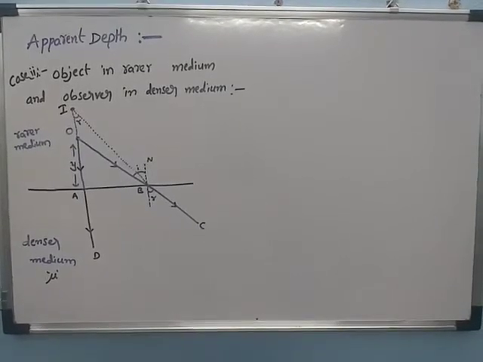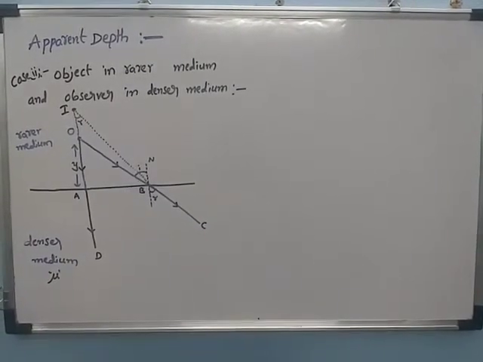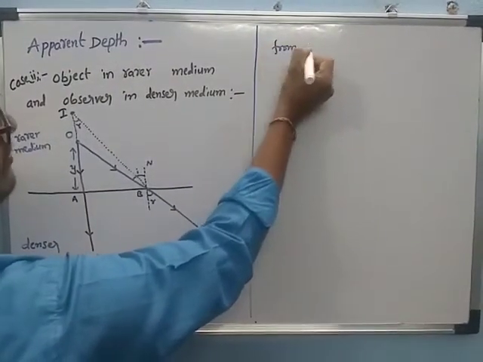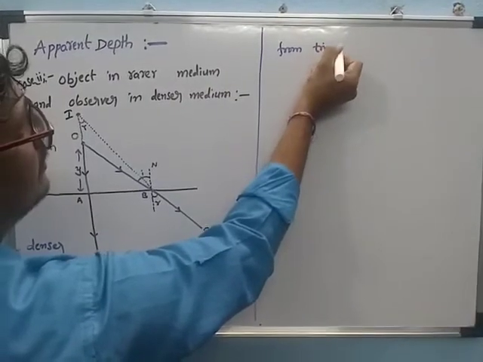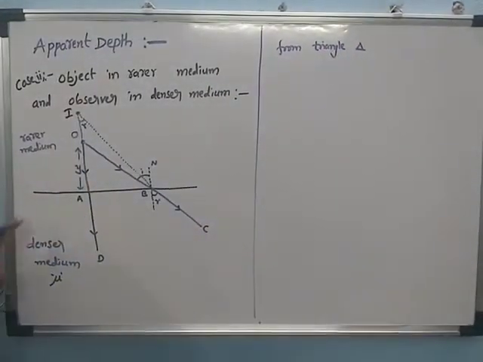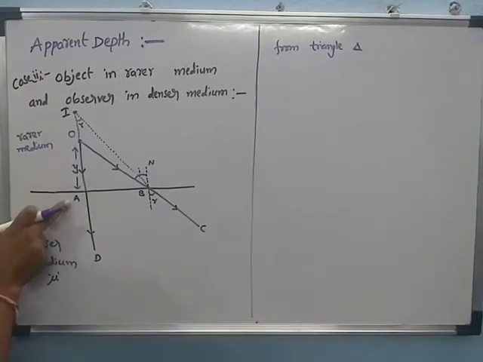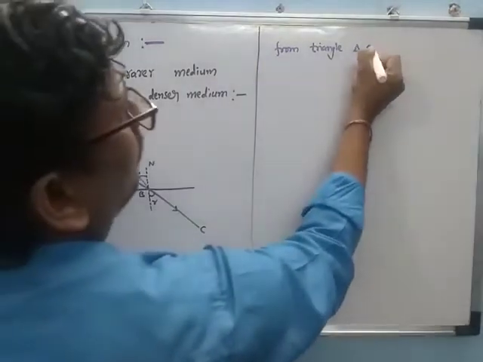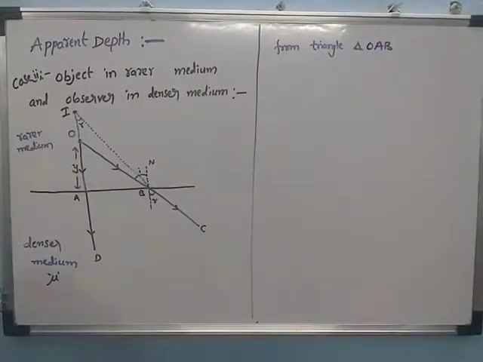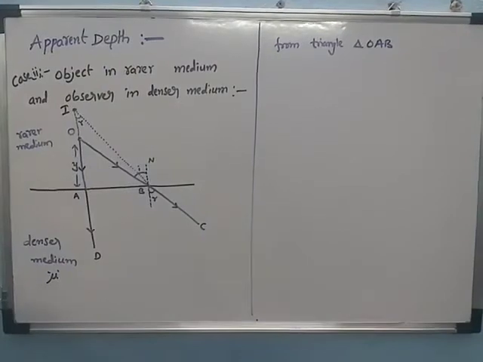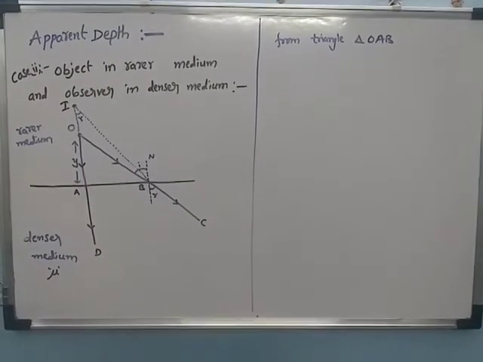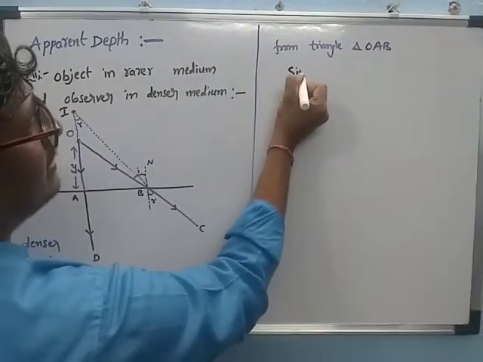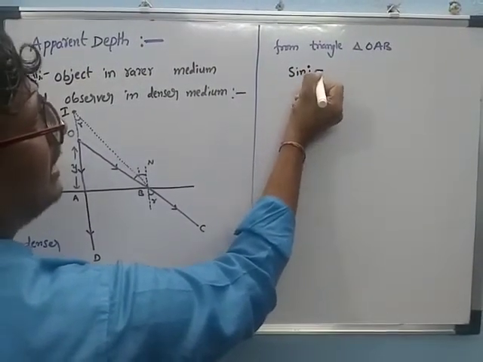Again we consider the triangle OAB. This will be the angle of incidence i. For this angle, sin theta is approximately equal to tan theta.